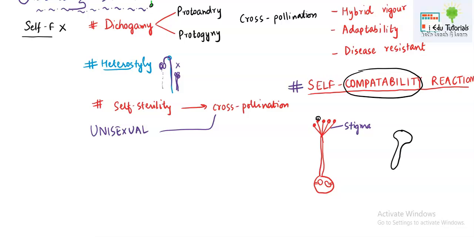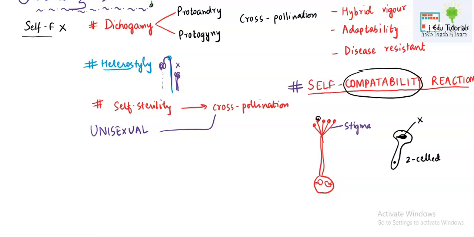We already know that the majority of pollen is released at the two-cell stage, wherein there is one vegetative nucleus and one generative nucleus. The vegetative nucleus does not help in sexual reproduction, but the generative nucleus does. So in the two-cell stage, only the vegetative nucleus and generative nucleus will be there.